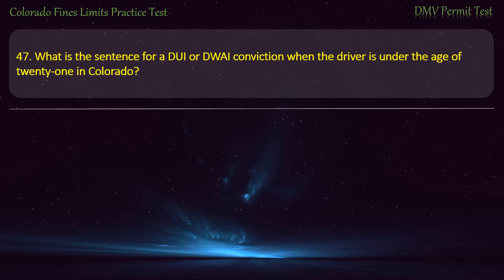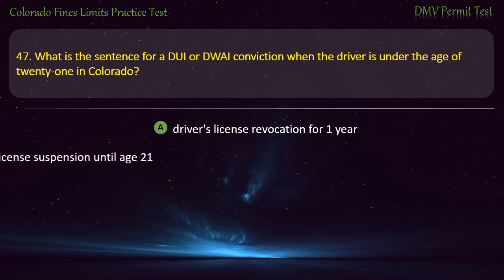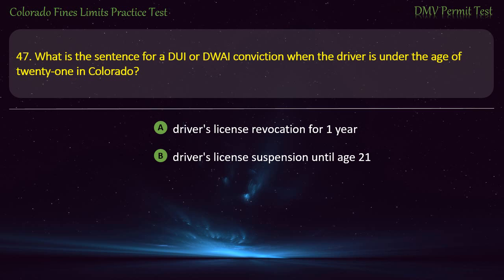Question 47. What is the sentence for a DUI or DWI conviction when the driver is under the age of 21 in Colorado? Driver's license revocation for 1 year. Driver's license suspension until age 21. 6 months in jail. A fine of $500. Answer. Driver's license revocation for 1 year.